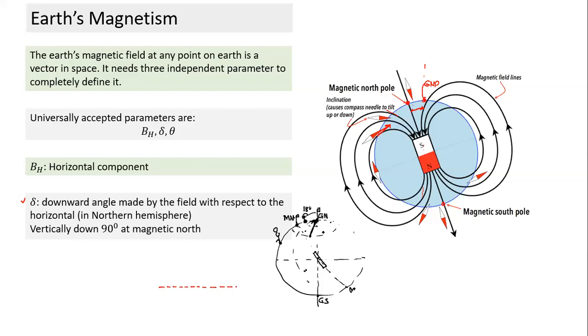Yes, sir. What will happen if I have this latitude and I continue? There will be a diametrically opposite longitude here, and the difference between the two longitudes is 180 degrees. Suppose at this point, what would be the angle of declination at the point on the same longitude on the opposite side of the Earth? Will they not look in the same direction? Yes, sir. 0. And in India also it is close to 0.